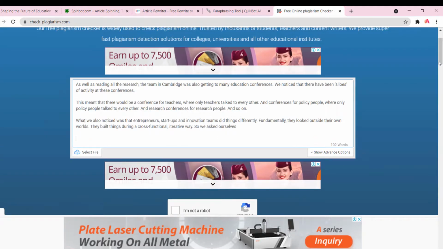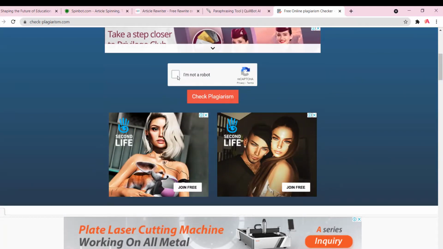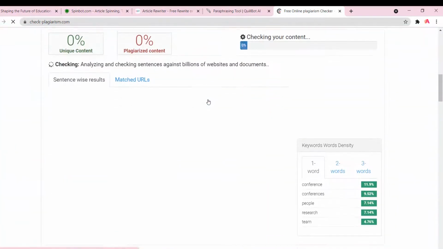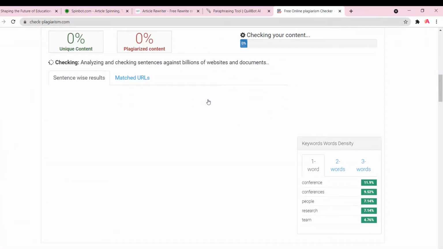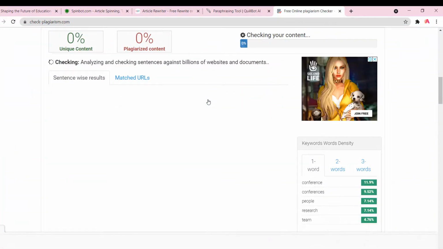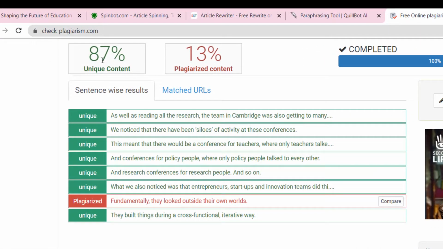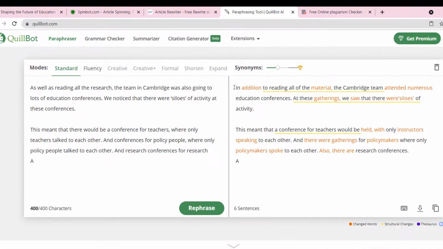Now I am going to paste it. No, I am not a robot. Check. And yeah, it is showing that your content is 88% unique, that this one line is showing the plagiarism.